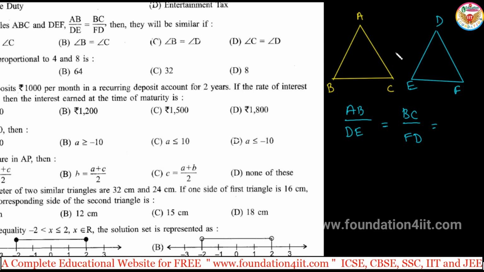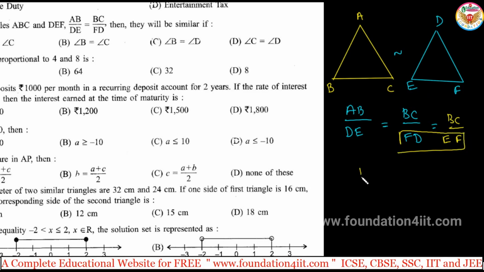Actually, when these two triangles are similar, it must be BC by EF. That means these two must be the same, so FD should be equal to EF. In this, the F will be the same, so we look at E and D.